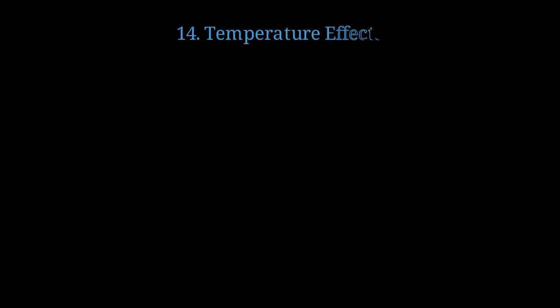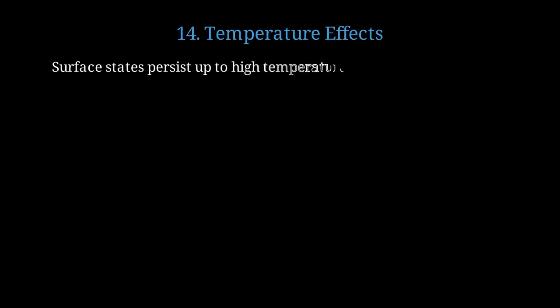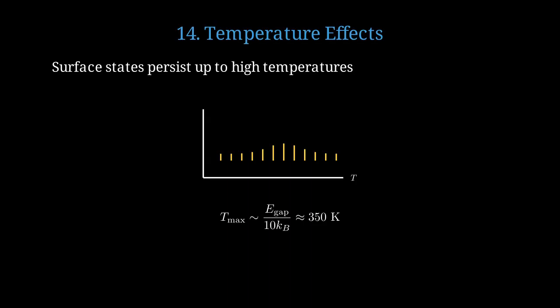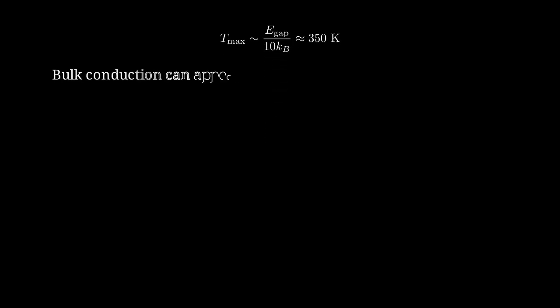How do temperature and thermal fluctuations affect topological protection? Because the bulk gap is large compared to thermal energy, surface states persist robustly up to very high temperatures. This graph shows how conductivity remains high, even as temperature increases, only decreasing slightly due to phonon scattering. Topological properties remain robust up to temperatures around 350 Kelvin, which is above room temperature. However, at high temperatures, bulk conduction can increase and obscure the surface states, making them harder to observe.